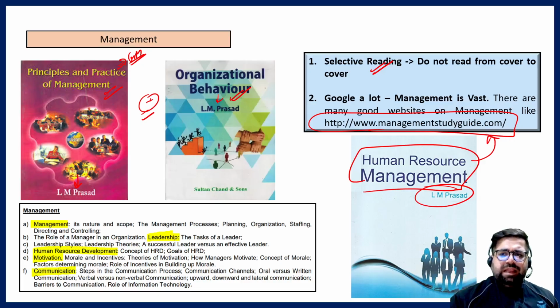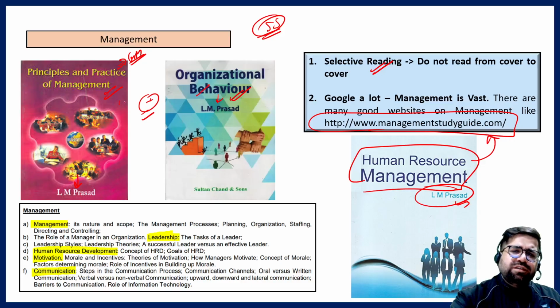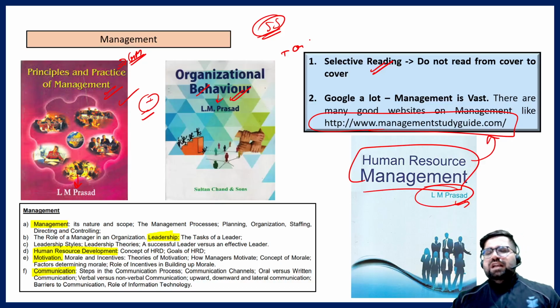Okay, but again, these sources are only for those who are doing self-study, but for those who want to do any course-based study, it's totally up to you. Okay, but these are the 3 books which are very good. But as I have told you, going for one extra chapter in another book doesn't look that logical. So you can refer to these 2 books, and you can refer to online sources like Management Study Guide. That will also help you to cover some chapters like HRM, which is your Human Resource Management.